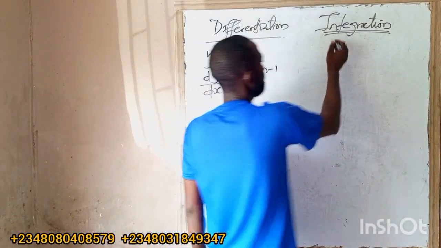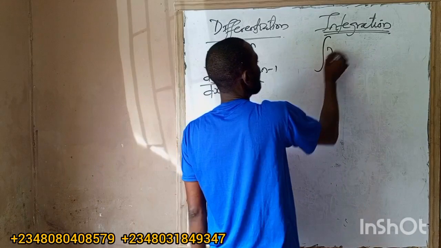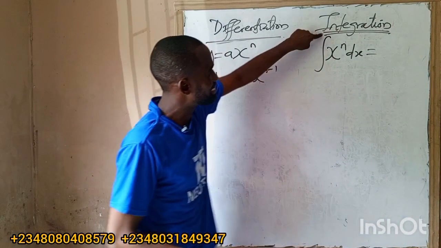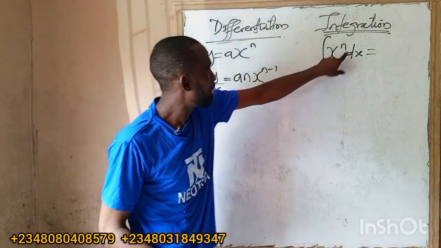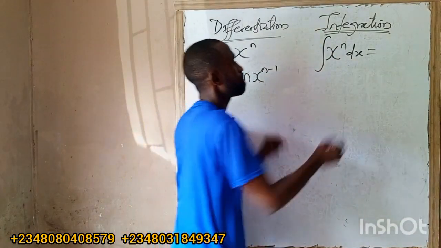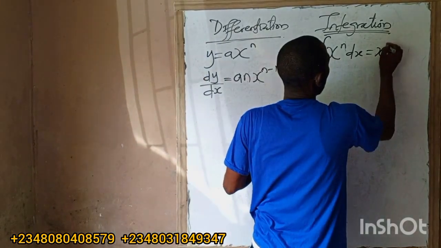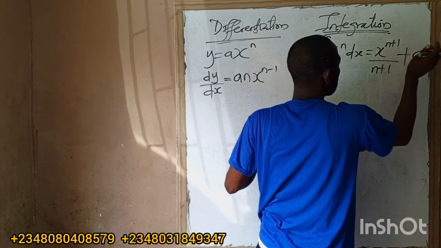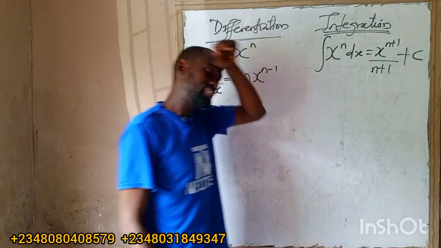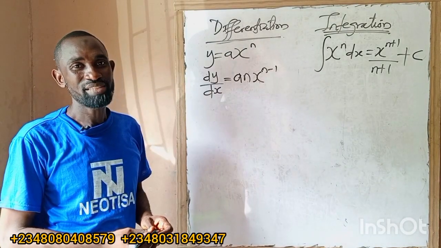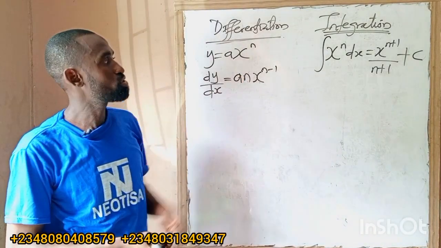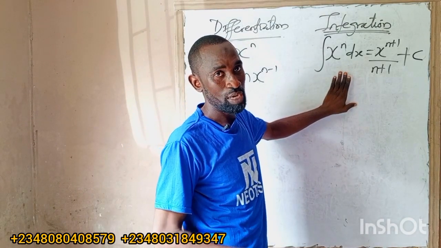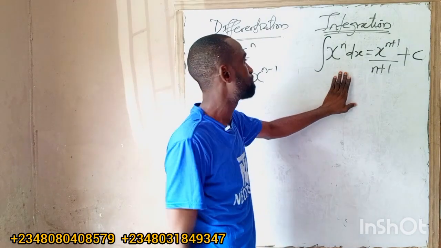But for integration, the integral of x to the power n dx, this symbol is the integral sign, will be x raised to the power n plus 1 all over n plus 1, then plus c. Some use c, some use k, where c is what we call the arbitrary constant of integration. So this one here is the indefinite integral. We are still coming to the definite integral. I'll tell you when we get there.